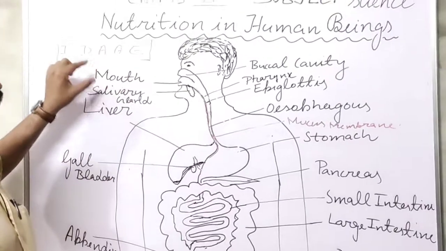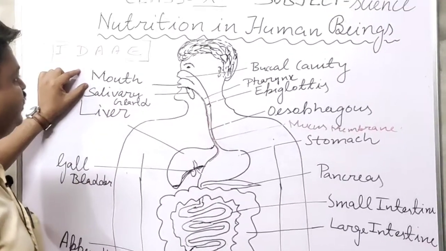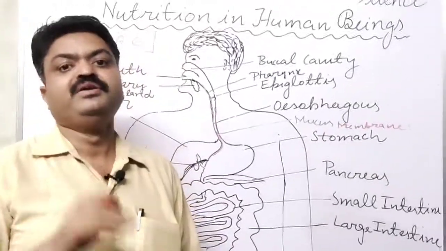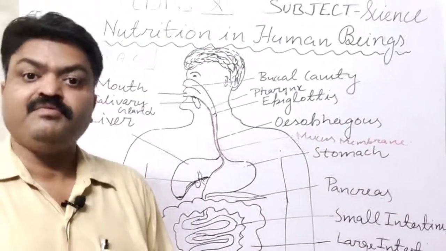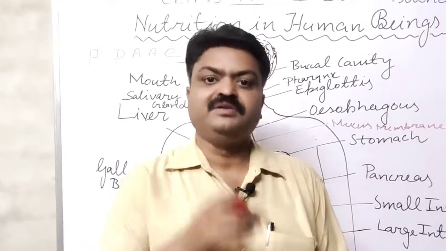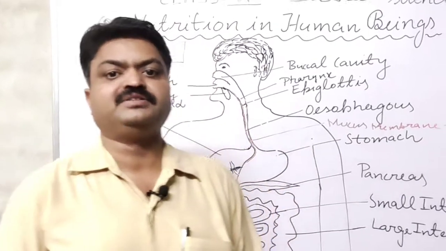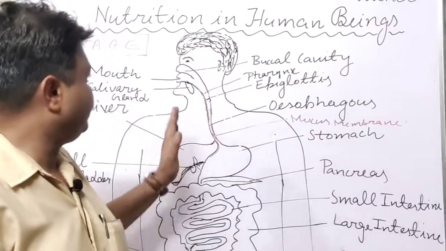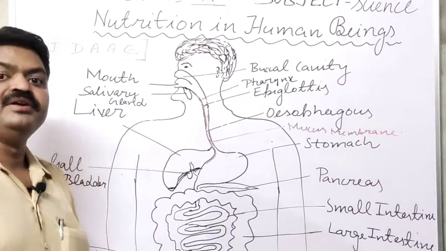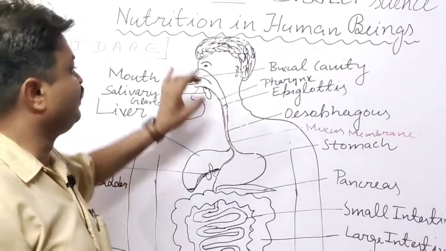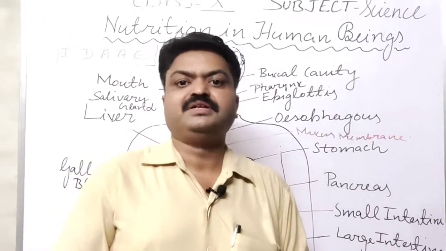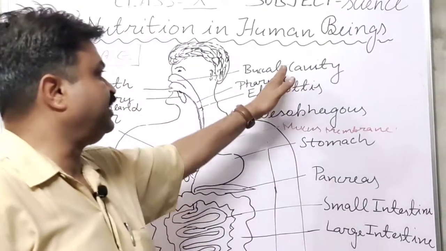With this, now we come to nutrition. The first part from which the food is introduced inside our body is our mouth, student. We intake the food with the help of the mouth, and the process involved in this is known as ingestion. After the ingestion, when the food enters our buccal cavity, inside our mouth, the food starts its digestion. It means it is the first part where digestion takes place.